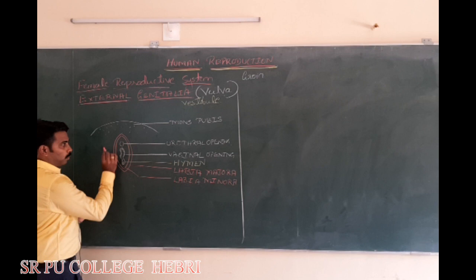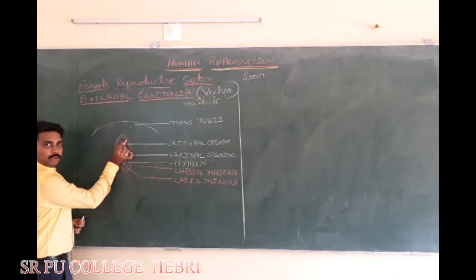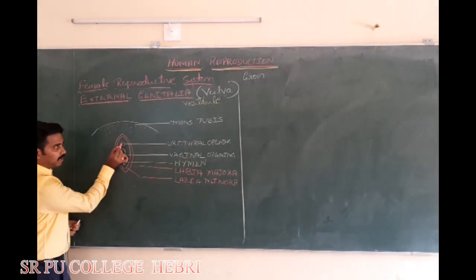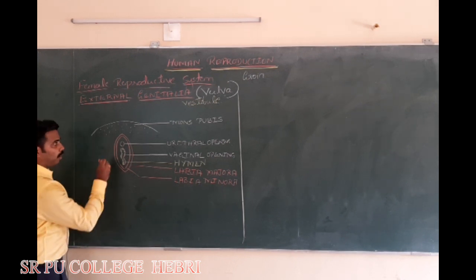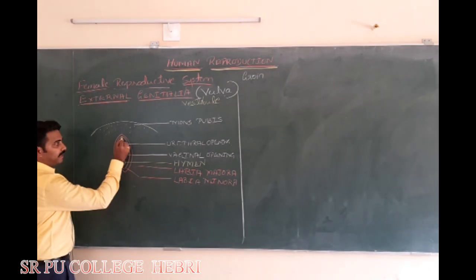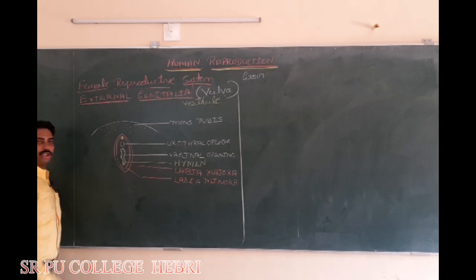Now the last point, which is in this inner one, the labia minora. Just above the urethral opening, at the point of joining of the labia minora, there is a small finger-like erectile tissue.